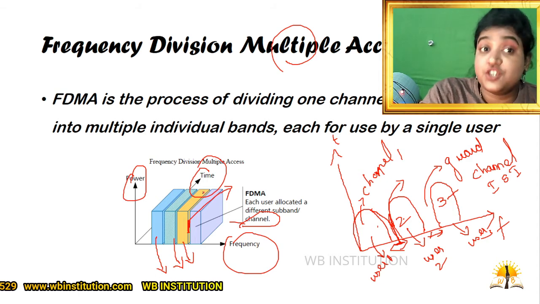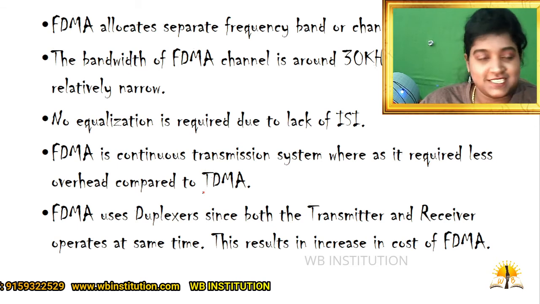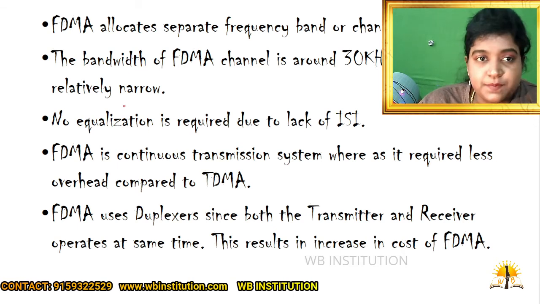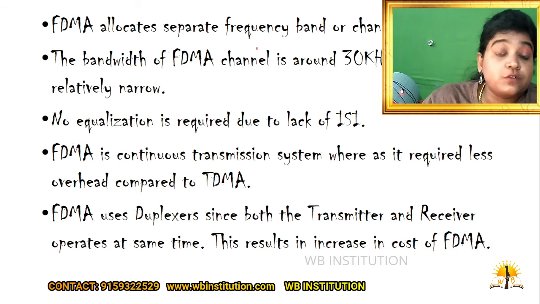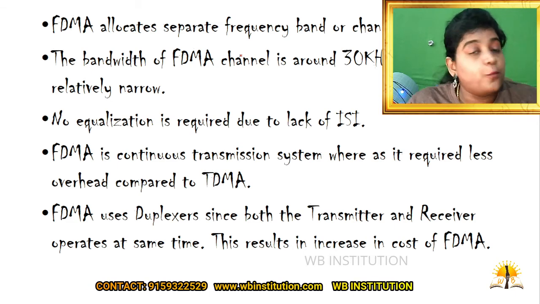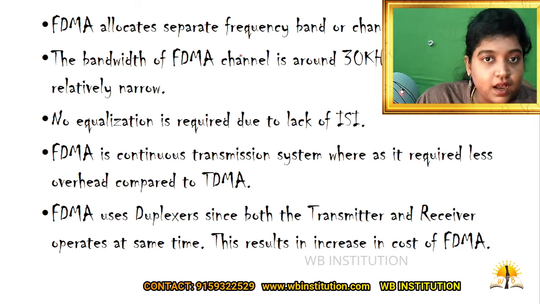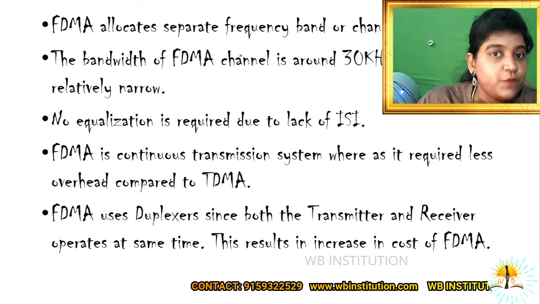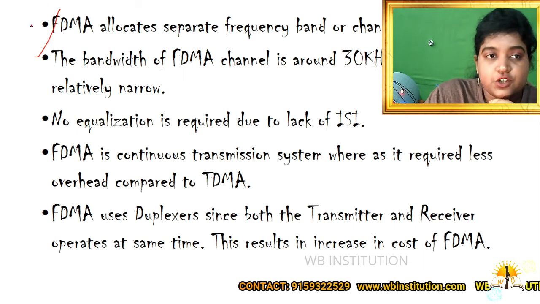Now we will check the pros and cons of frequency division multiple access. So first point, frequency division multiple access allocates separate frequency band or channel for separate users. That we know very clearly. So each user has a unique frequency band or channel. That we know already, right? The first point is very much clear.